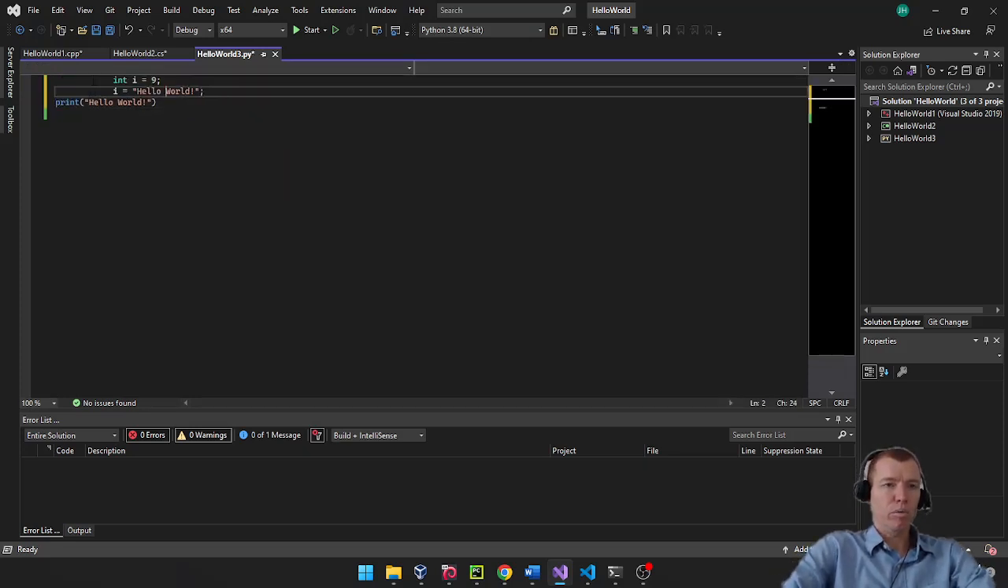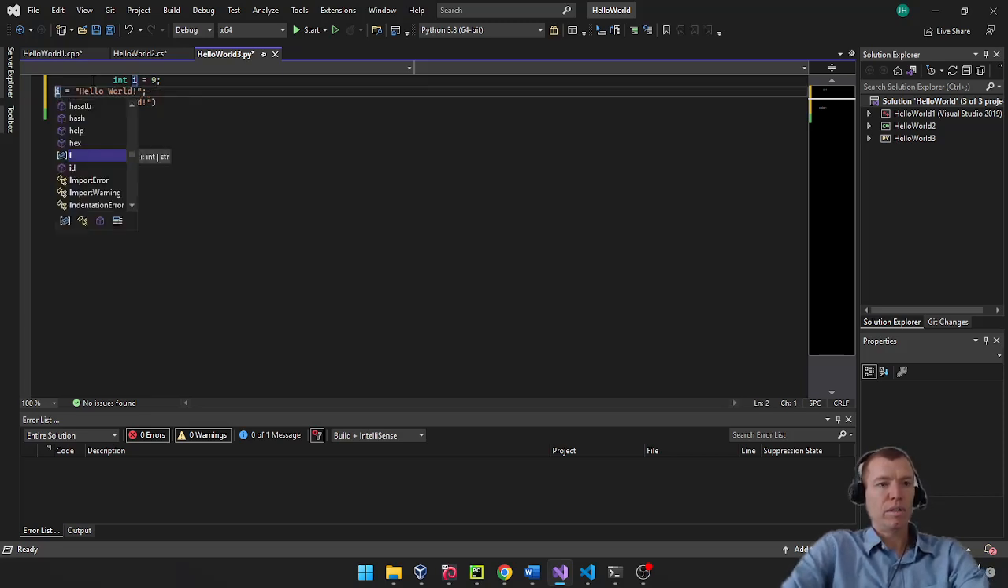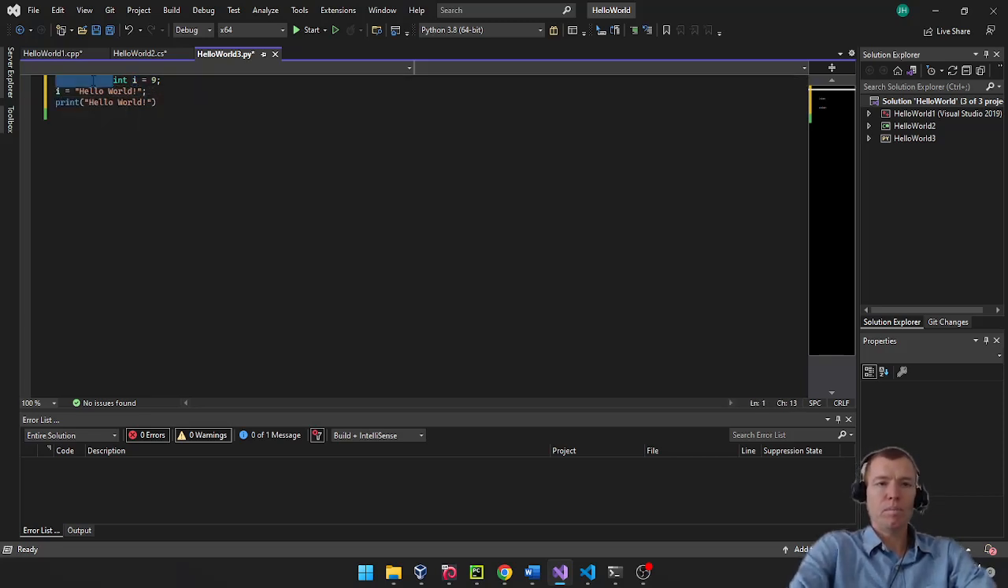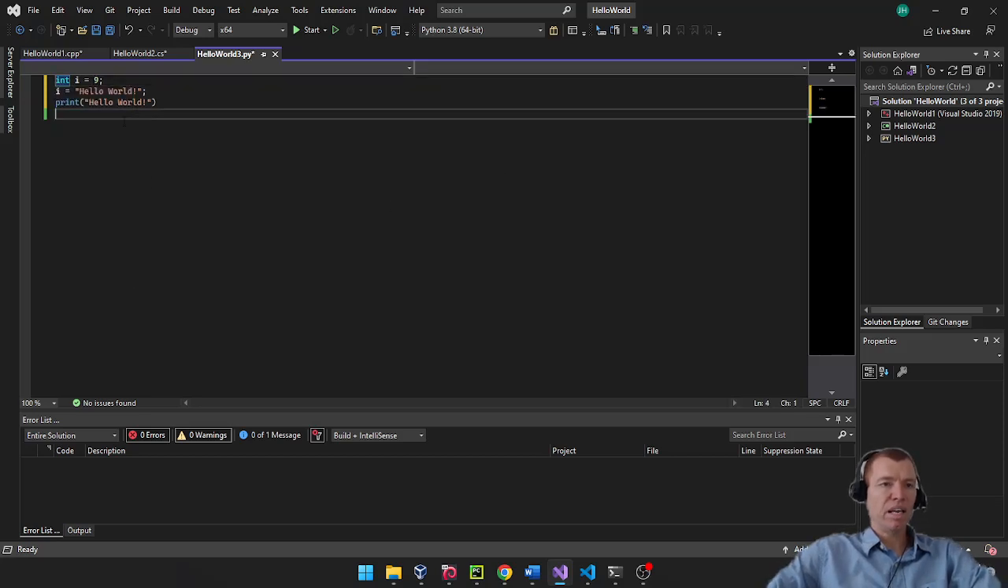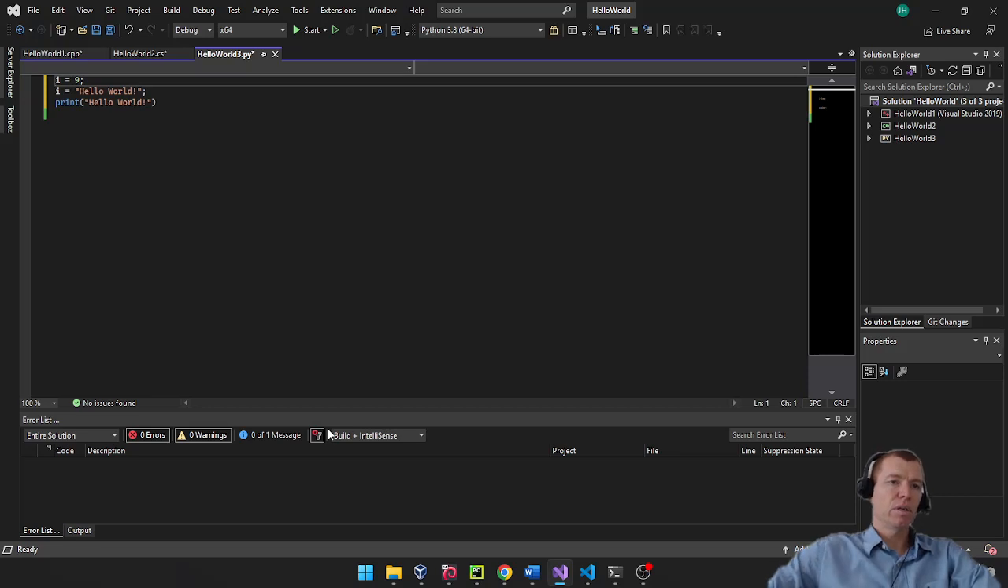The first thing I want to point out, oops, I can get my code set up here, is Python doesn't have to declare a type at all. So I can get rid of this int keyword and just say I is equal to 9. Dynamically, what happens is Python says, okay, I know 9 is a number. Therefore, I'm going to tell you you are of type integer.